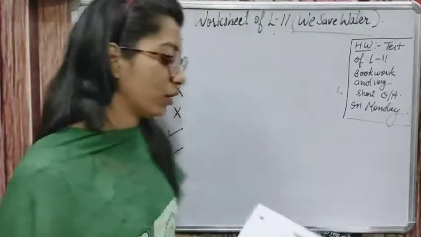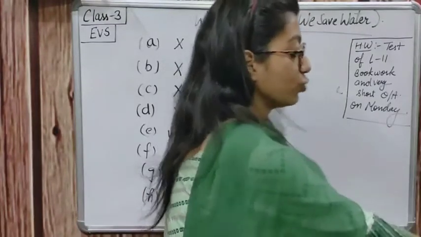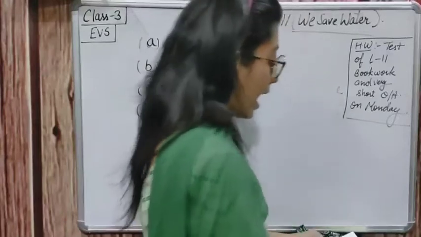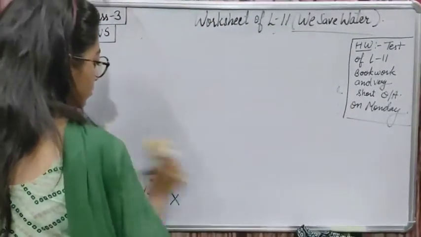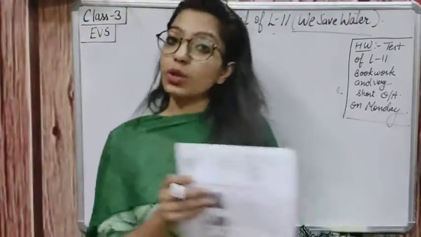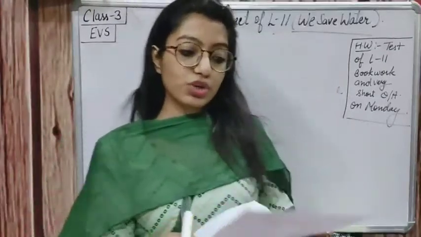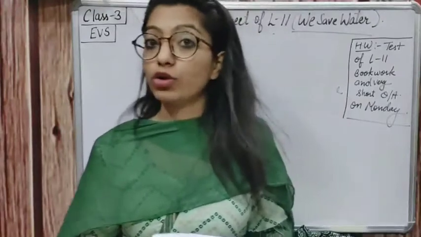Okay, so this was about the very short question answers, and also I am telling you which worksheet I am giving you for the homework. I am giving you the worksheet of chapter number 12, Houses We Make. In this worksheet, the first question is: identify the given houses and write one line about each.